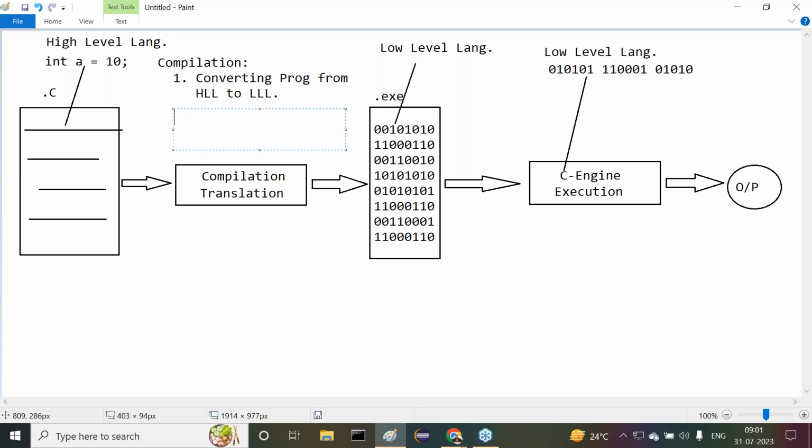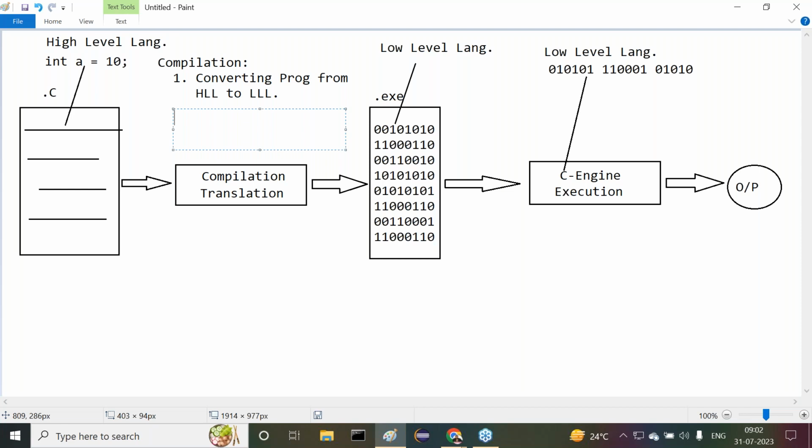But without checking whether our program contains errors or not, trying to execute the program is a crime. Without checking mistakes in our program, trying to execute the program is a bad thing. So because of that, we need to check whether our program contains some mistakes or not. Before executing our program, we have to check whether it has any mistakes or problems. So this process is called error checking.